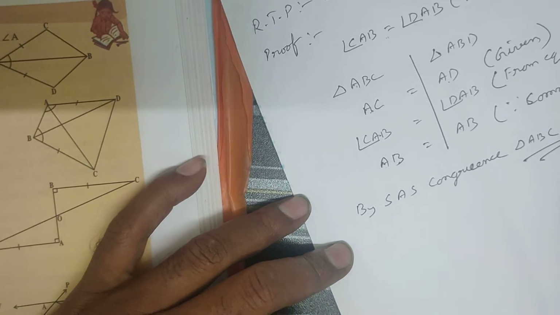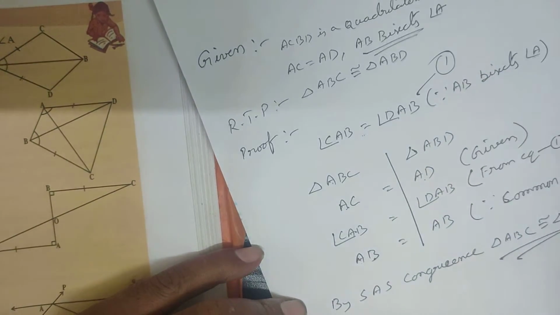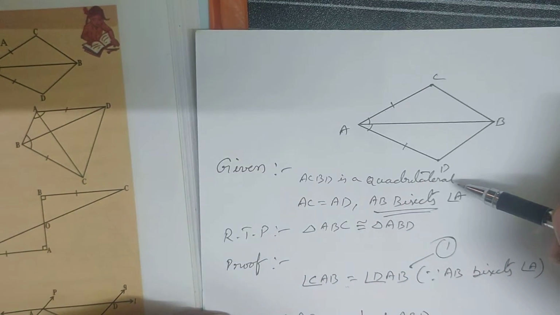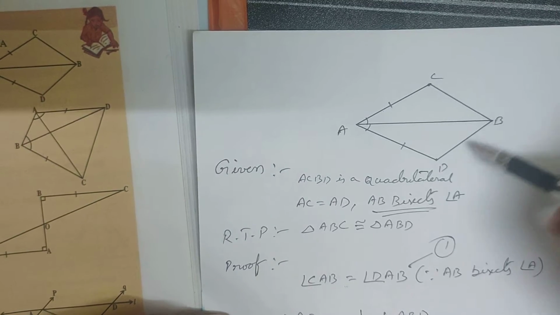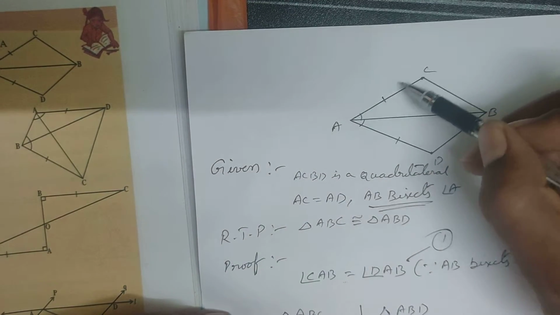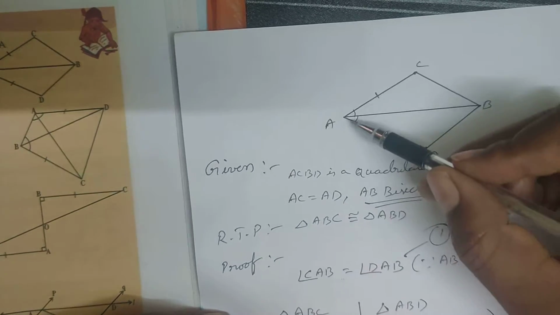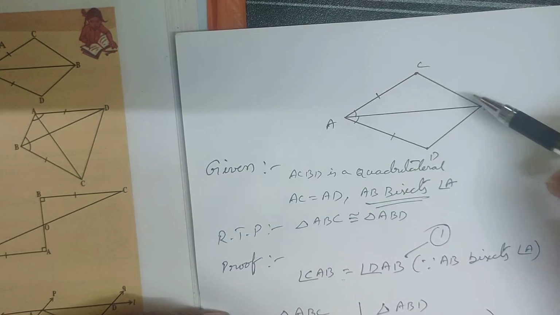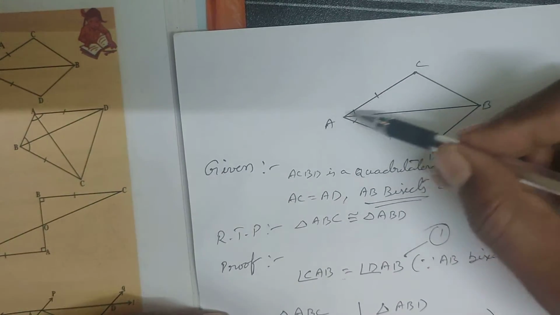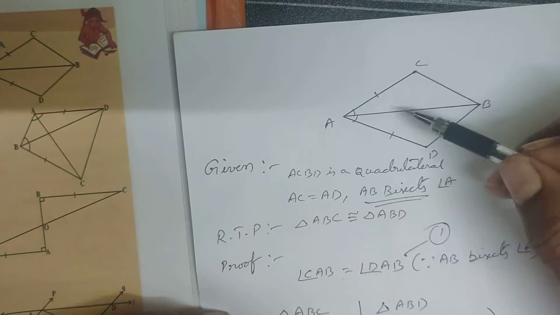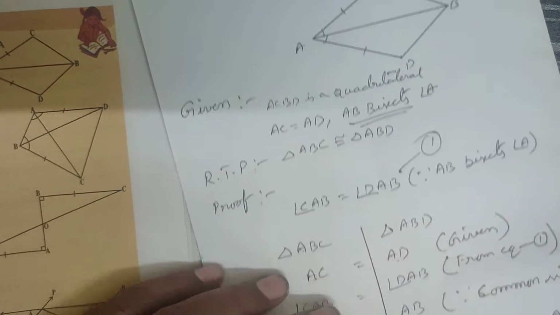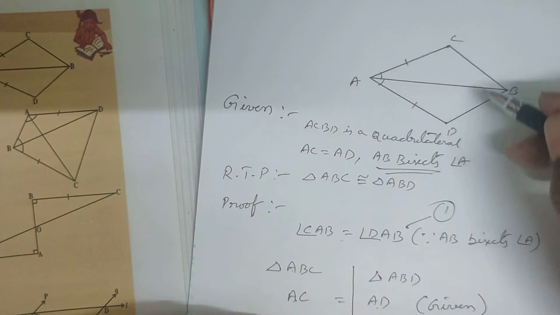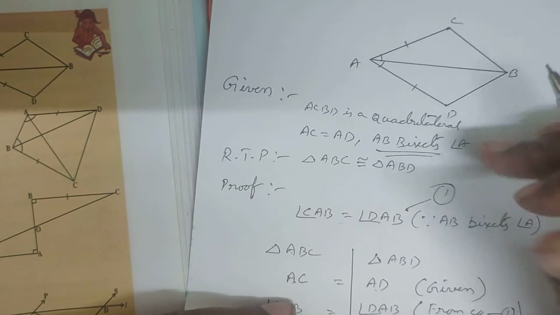When you say two triangles are congruent, it means corresponding sides and corresponding angles are equal. Corresponding side means, for this AC, the corresponding side is AD. For this BC, the corresponding side is BD. For this angle CAB, the corresponding angle is angle DAB. For angle ACB, the corresponding angle is ADB. And for CBA, the corresponding angle is ABD. So like this, corresponding sides are equal, corresponding angles are equal. Then what can you say about BC and BD? BC and BD are corresponding sides and they are equal.